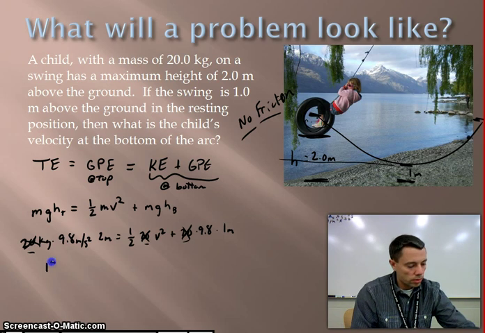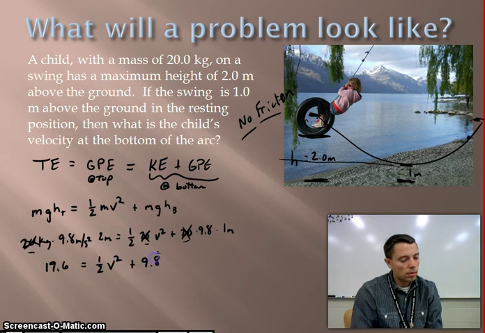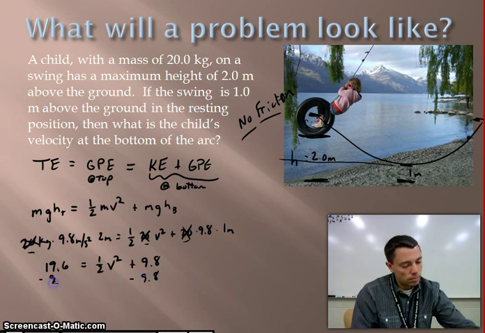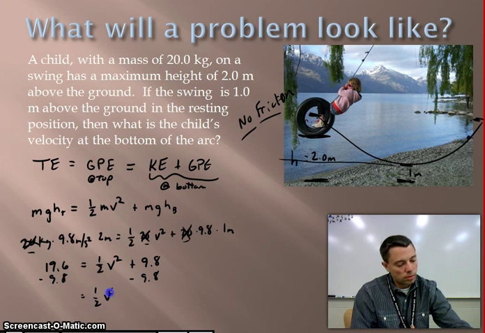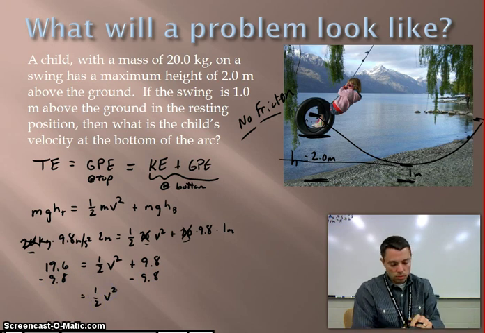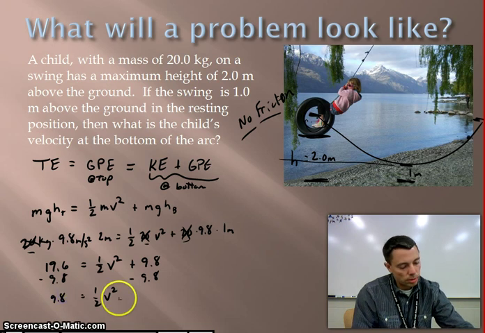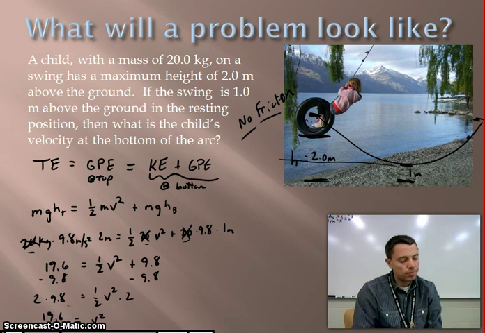I get 19.6 is equal to 1/2 v squared plus 9.8. I'm going to subtract a 9.8. So I get 1/2 v squared is equal to 9.8. I'm going to times it by 2. And so v squared is equal to 19.6.